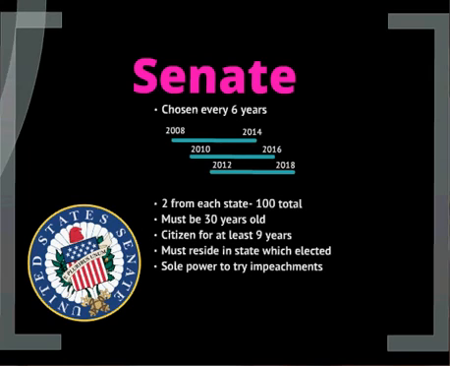There are 2 senators from each state, which is a total of 100 senators. In order to become a senator, one must be at least 30 years old, have been a citizen for 9 years, and he or she must reside in the state that they were elected from. The Senate has the sole power to try impeachments. This means that they convict the president and remove him from office if he is found guilty.